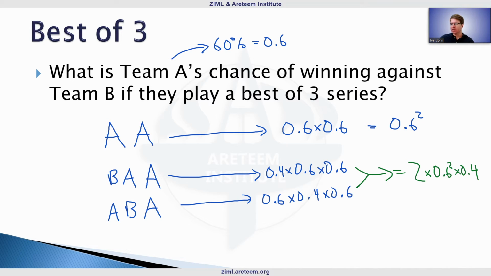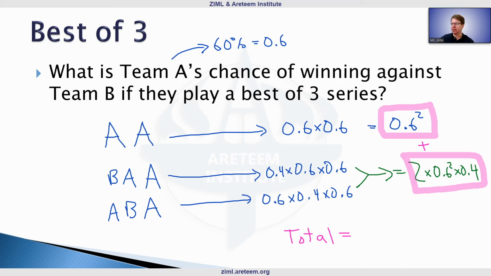So we start thinking about a total from here. We have our 0.6 squared chance, and we have our 2 times 0.6 squared times 0.4. We add those up, and, skipping a little bit of the calculations, if you get the total answer here, you will have 64.8% in that scenario.